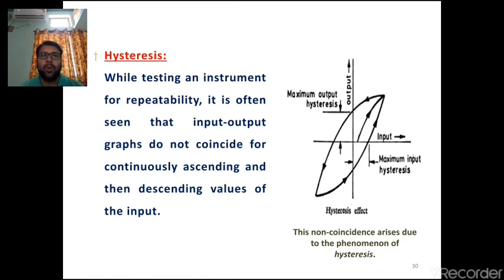That means once you input the values over several times, the output you get is ascending one time, or it may be descending. That means the output values are incremental or decremental. So at that time you get an ascending and descending curve. When the output and input values are not coinciding, this phenomenon is called hysteresis or a hysteresis loop. In the figure you can see the input and output values. Sometimes it is ascending and sometimes it is descending.